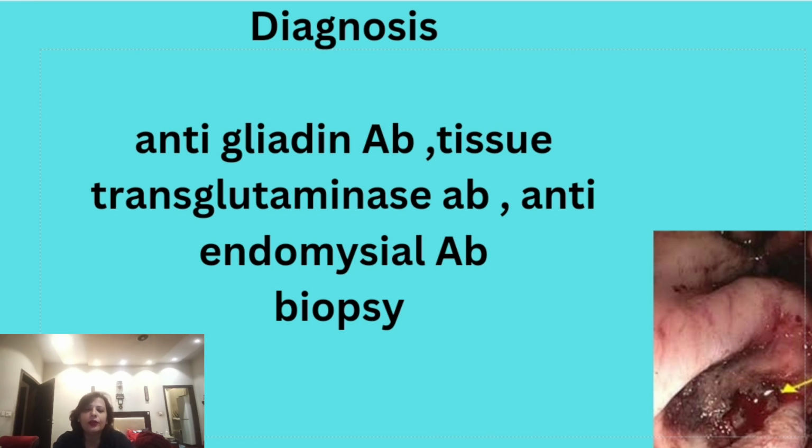Other than that, we can also go for anti-gliadin and anti-endomysial antibodies, but these antibodies can be negative if the patient has associated IgA deficiency, which is a quite common association of celiac disease. Since these antibodies are of IgA type, in case of IgA deficiency they are not detected in the blood despite the presence of celiac disease. So the ultimate diagnosis is by duodenal or jejunal biopsy, in which we are able to see villus atrophy.